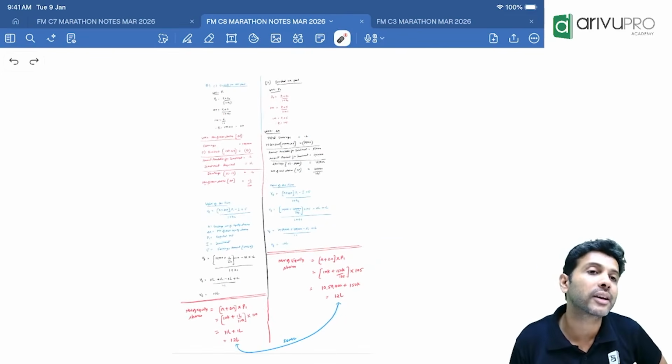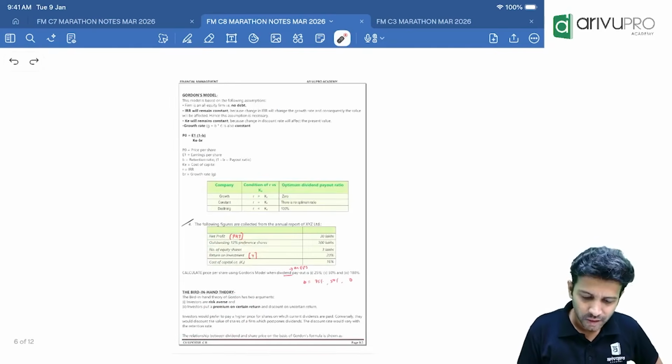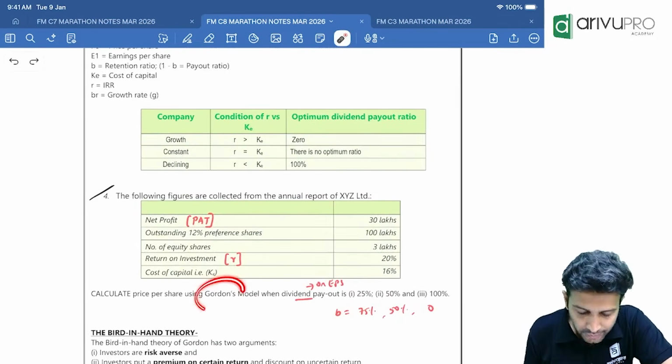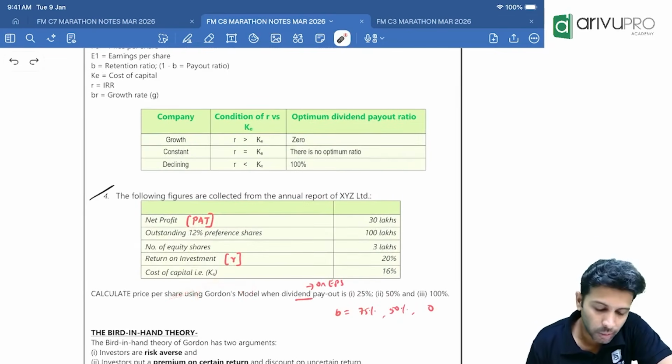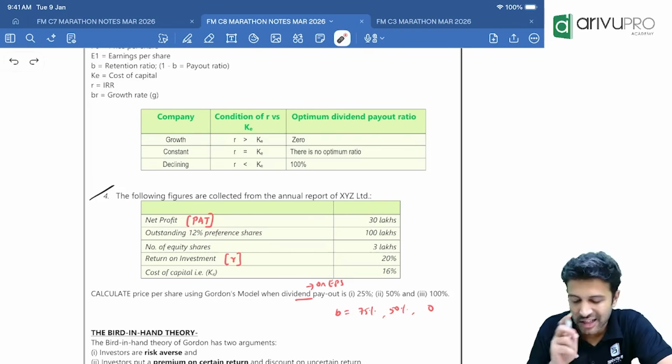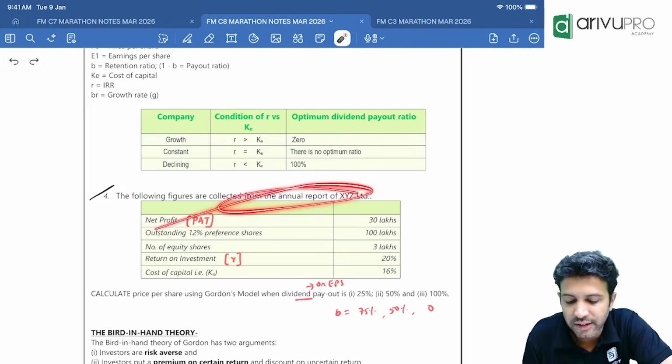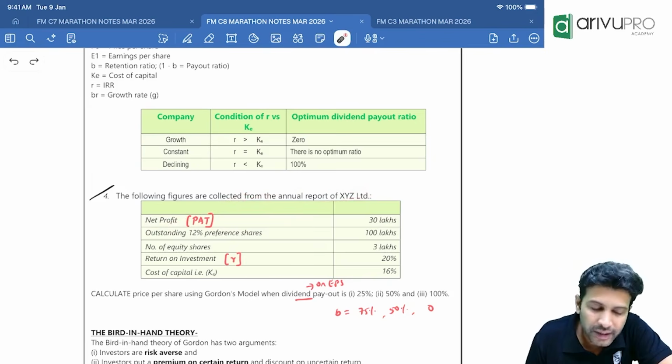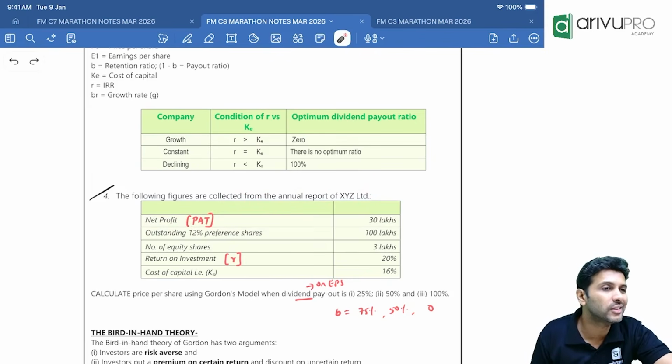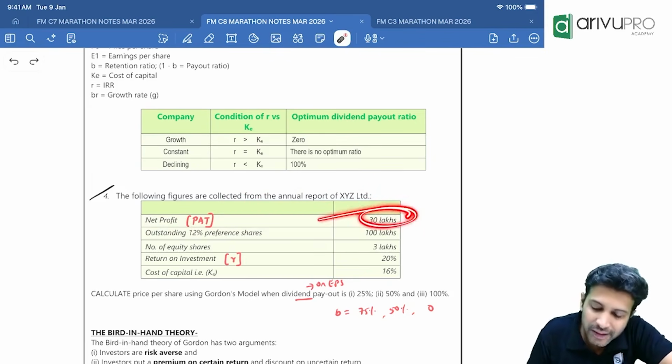Need a minute or next? Next. Easy only, no? All these are easy problems. Next, you need to calculate using Gordon's model. Following figures, again a study material question. Following figures are collected from the annual report. Net profit, people, net profit always means PAT. How much is PAT given?